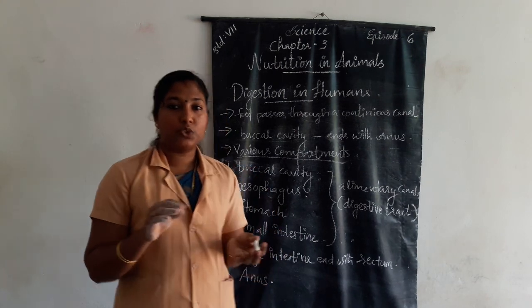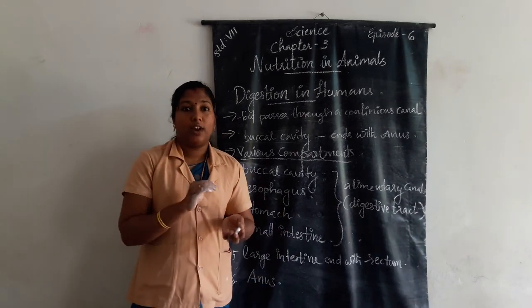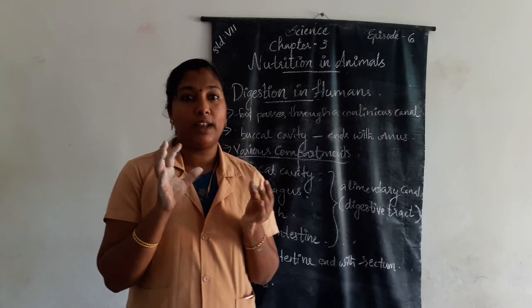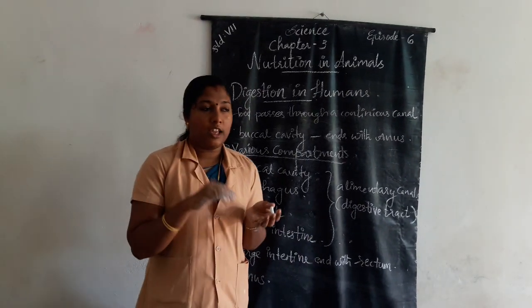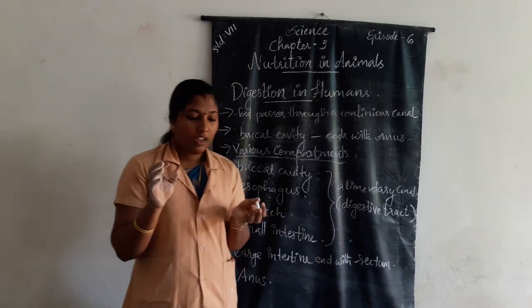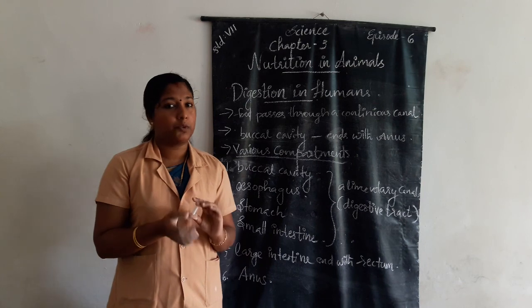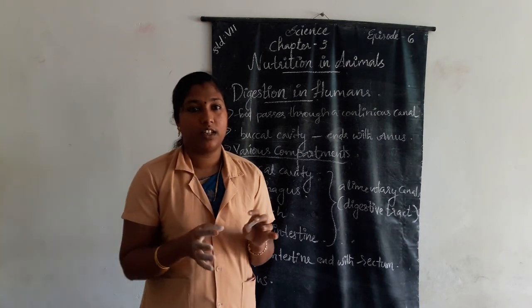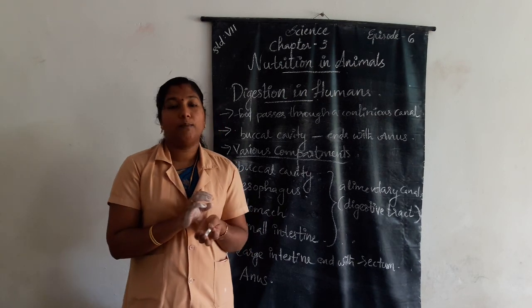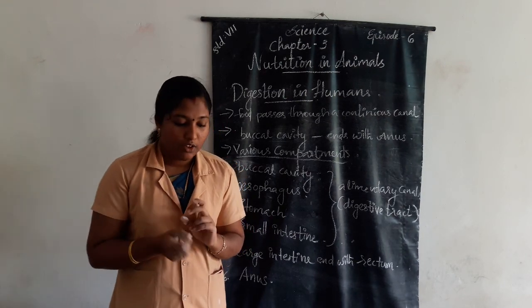We know that carbohydrate is present in food in the form of complex substances. So the digestive juice converts complex substances into simpler ones.